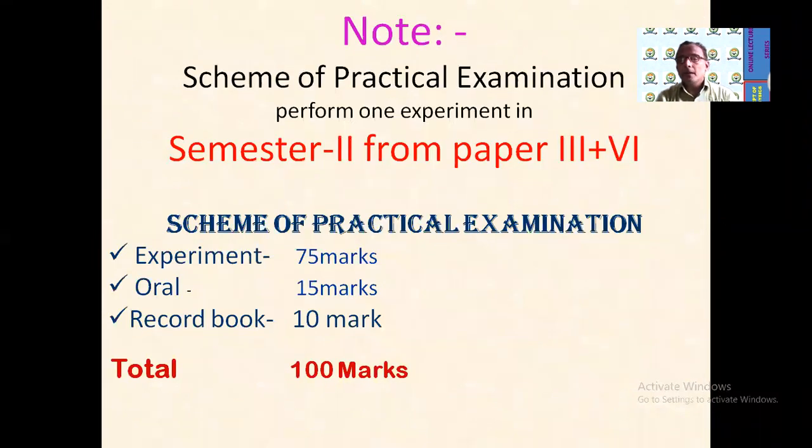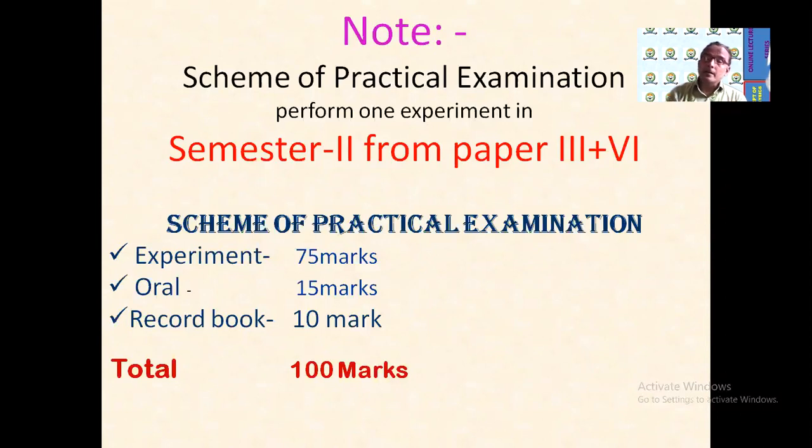Now note that as far as the practical examinations are concerned, one student has to perform an experiment in the examination from paper 3rd or paper 6th. Paper 3rd and paper 6th will combine, and out of these experiments, one experiment the student has to perform in the examination. The scheme of marking is 75 marks for the experiment, 15 marks for oral, and 10 marks for the record book.